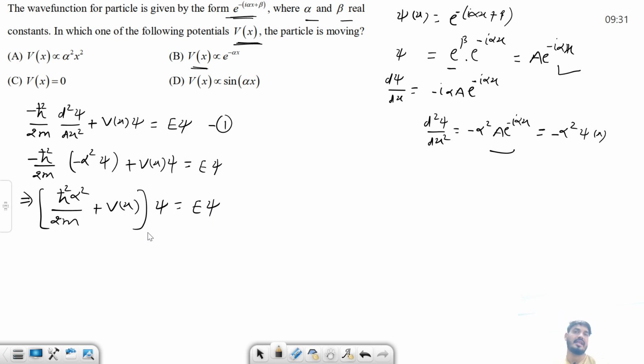Now see this carefully. This is something like H psi equals E psi. This is the form where H is the Hamiltonian. And for this equation, we always know that the Hamiltonian is conserved. Its eigenvalue, or I can say its energy, is always conserved, so it will be some constant value.